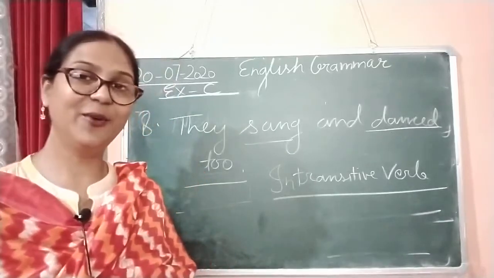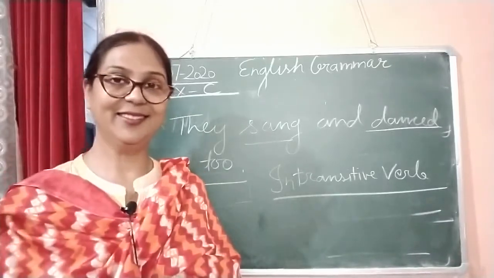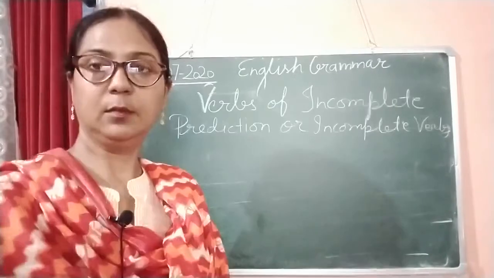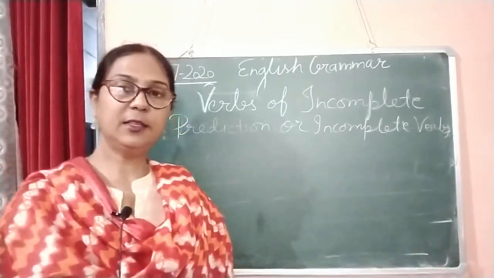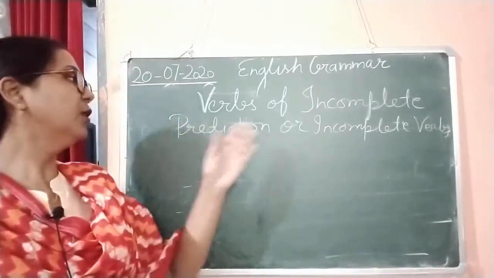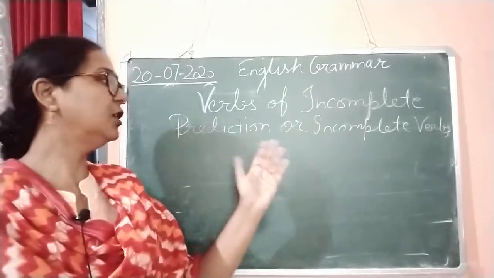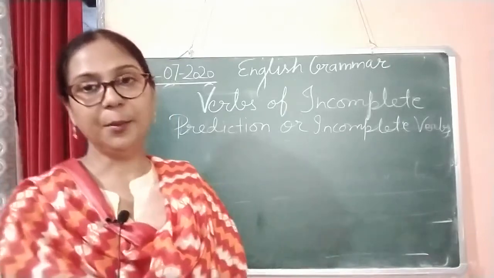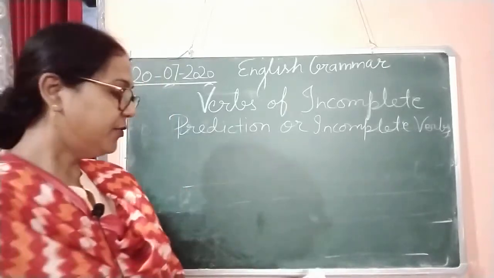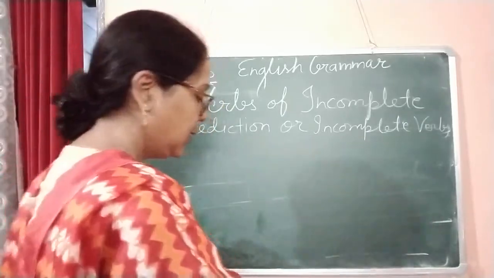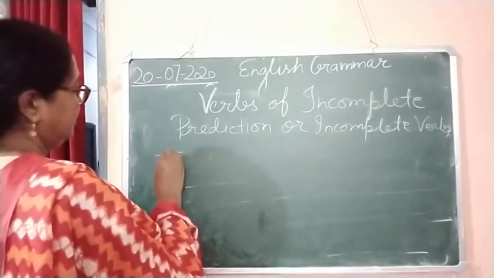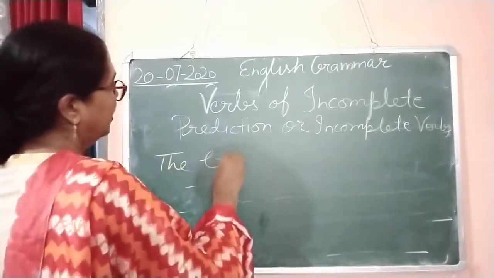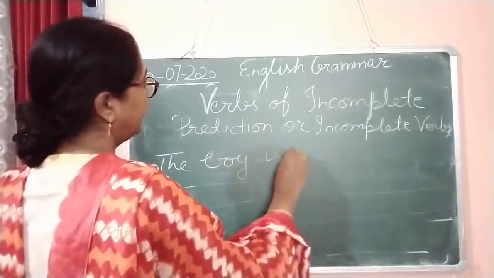So now we are going to discuss the third one. To understand this concept, I would like to give some examples. First example is, the boy is honest.